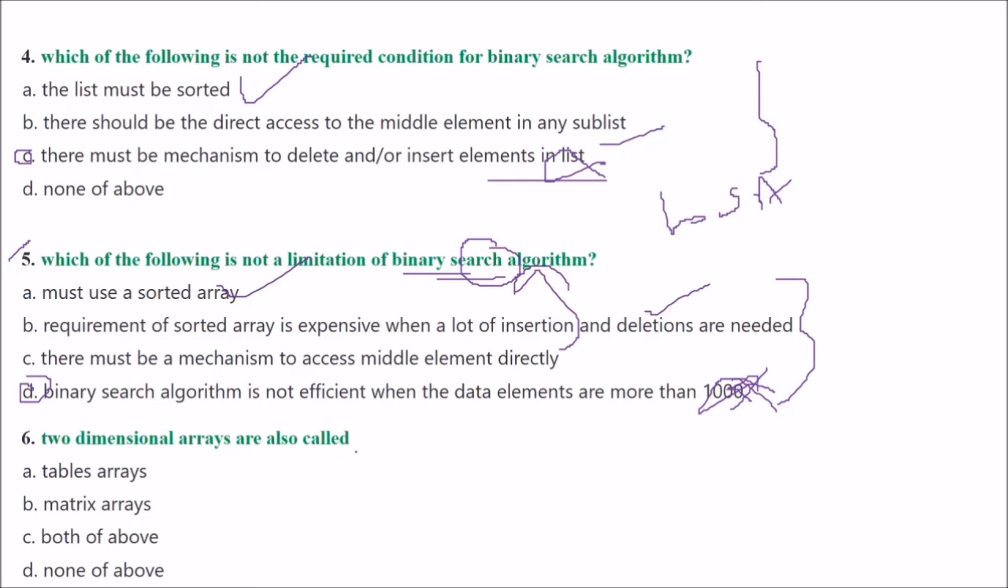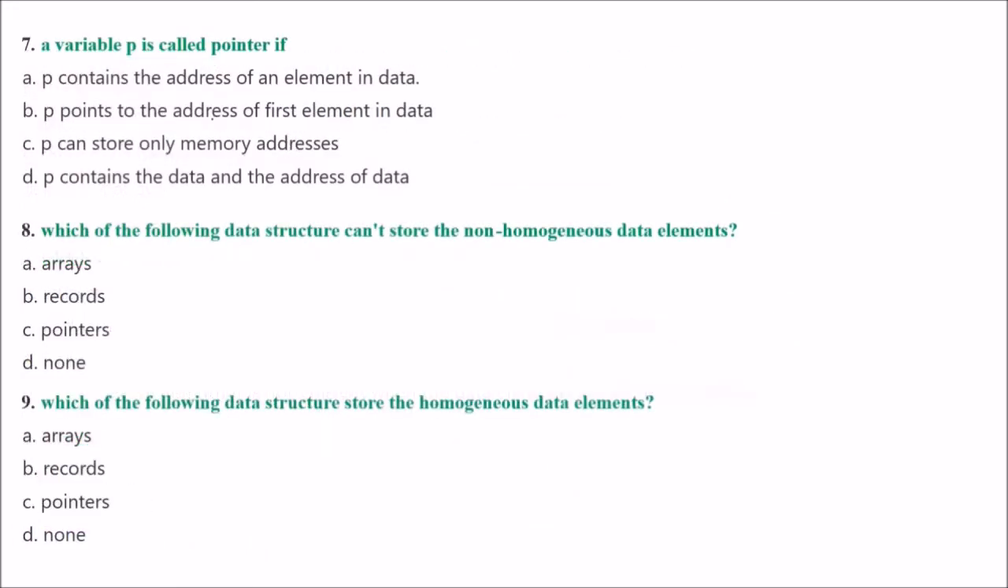Two-dimensional arrays are also called as, which is the answer? You know that they are matrix also, and in tabular form also. Matrix is nothing but a table only. So two-dimensional arrays are also called as... The answer is both of them. Now we come to the next question.